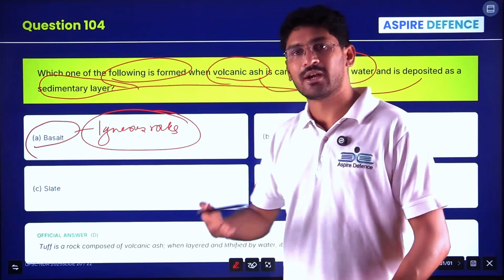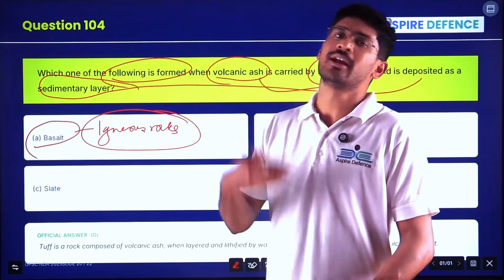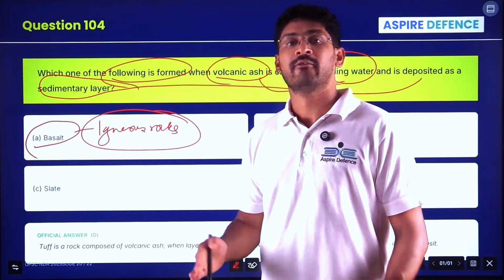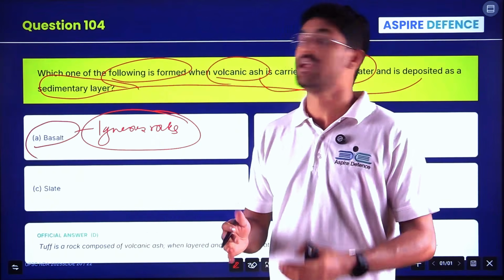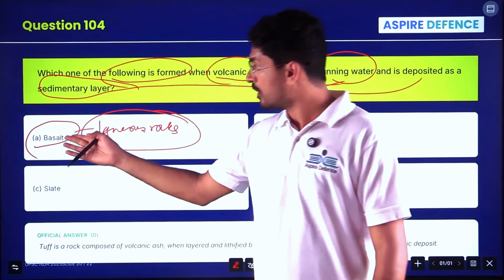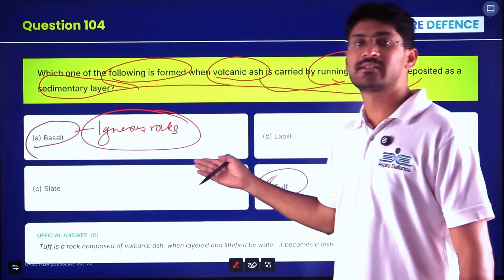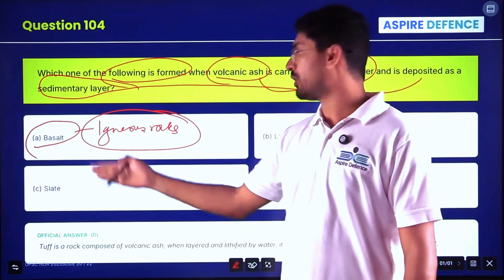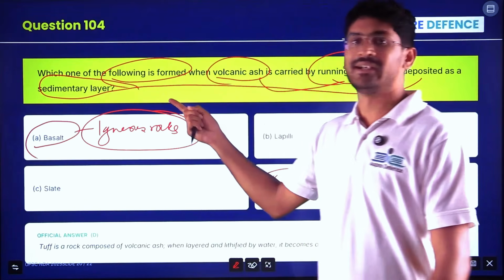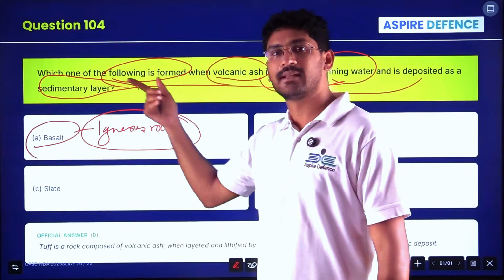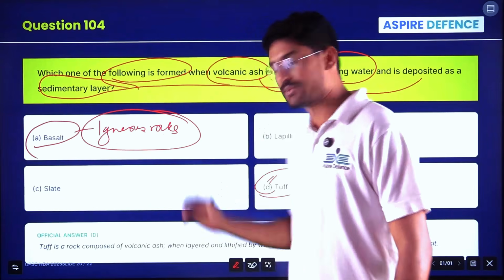It can be intrusive igneous rock or extrusive igneous rock. Then there are rocks formed due to sedimentation, and due to high pressure. All these are important. So go through the options and see what types of rock they are. What is slate? What is lapilli also? Make sure you know, because NDA and UPSC can ask in this year with respect to these options. Clear?